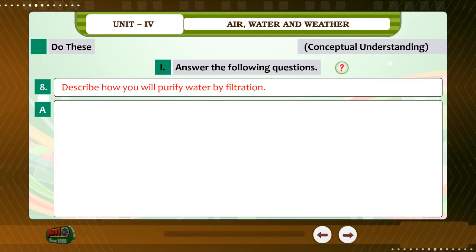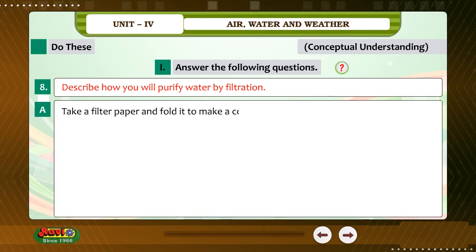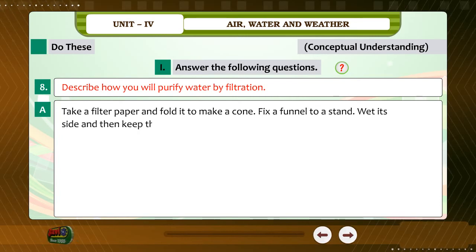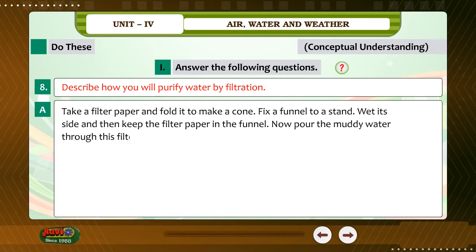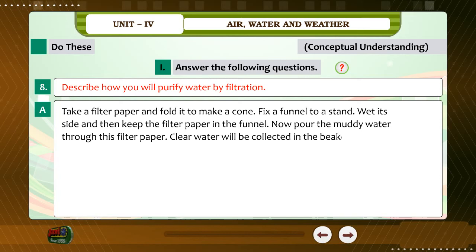8. Describe how you will purify water by filtration. Answer. Take a filter paper and fold it to make a cone. Fix a funnel to a stand. Wet its side and then keep the filter paper in the funnel. Now pour the muddy water through this filter paper. Clear water will be collected in the beaker. This method of purifying water is called filtration.